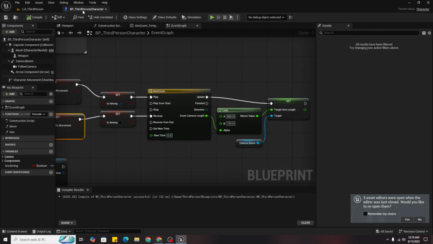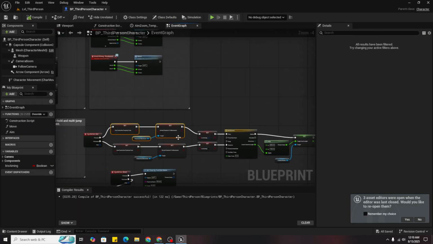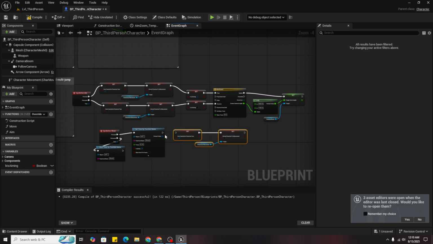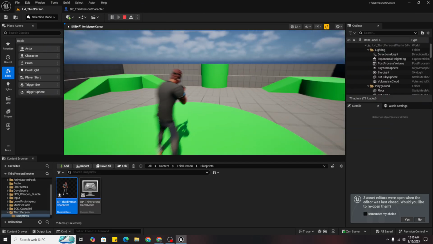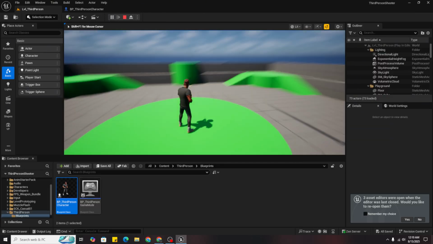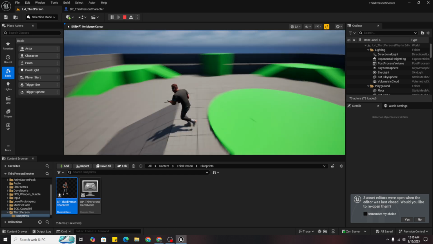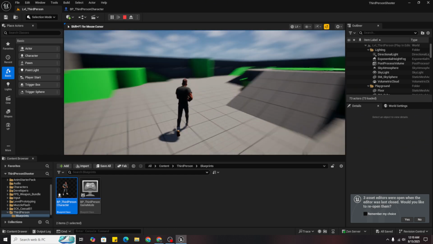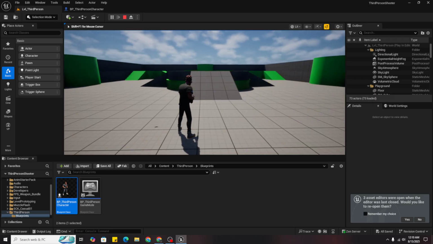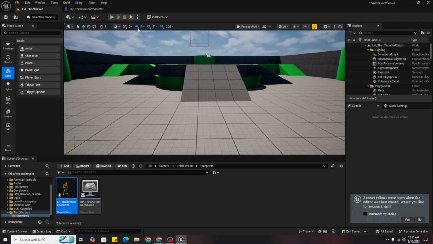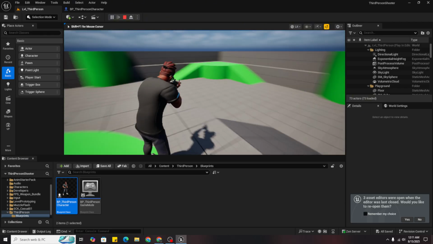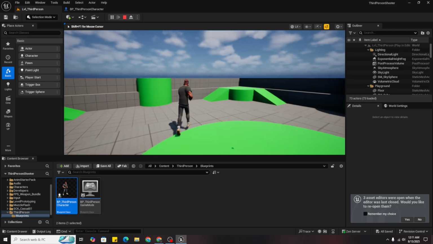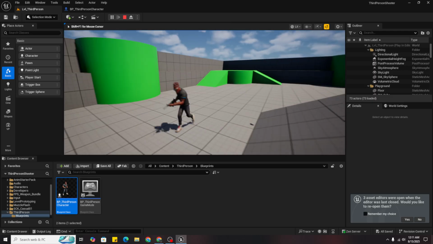Now for aim it's done, but now we also want that if I shoot, it should face there. Same for this, and here is the final result. If I'm shooting here, I can easily move. Also I didn't add strafe animations, but that's not important. We just shoot like that, so we can fix it later.